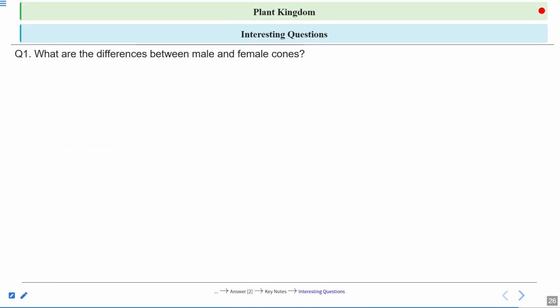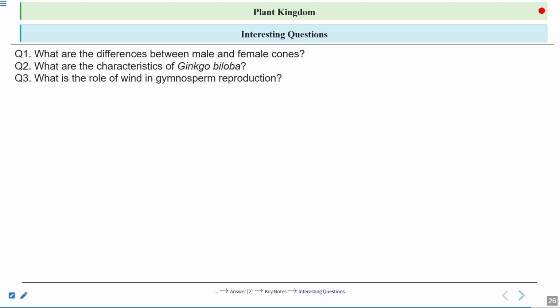Interesting questions that you have to solve. What are the differences between the male and female cones? What are the characteristics of Ginkgo biloba? What is the role of wind in gymnosperm reproduction? And how do gymnosperms compare to angiosperms?